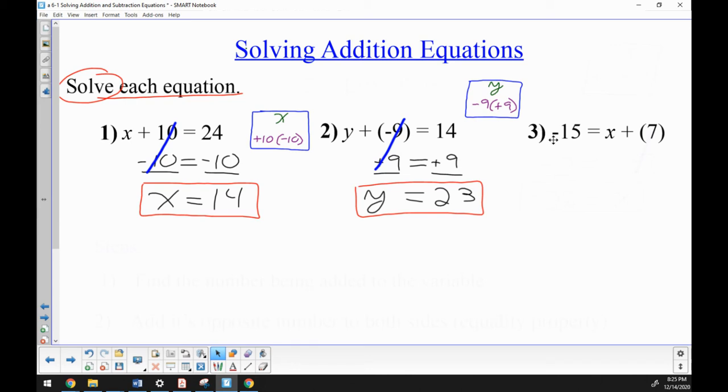So first we identify the variable. It is a y. Sorry, no, it's not. It's an x. Sorry about that, but you always have to double check what you're doing. The variable is an x. And what is happening to the x? It is adding 7. I'll put plus 7. And then I have to identify what is the inverse of adding 7, which is negative 7.